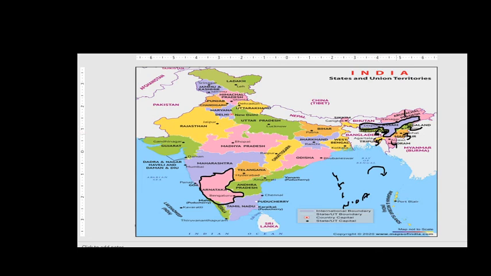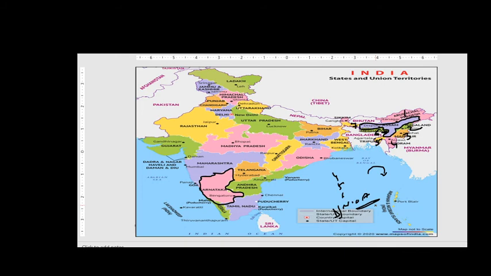So is that clear? So friends, you have missed West Bengal, which will be the seventh state. So total 7 states are bordering Assam, friends. So answer would be D, that is none of the above. None of the above will be the answer, right?